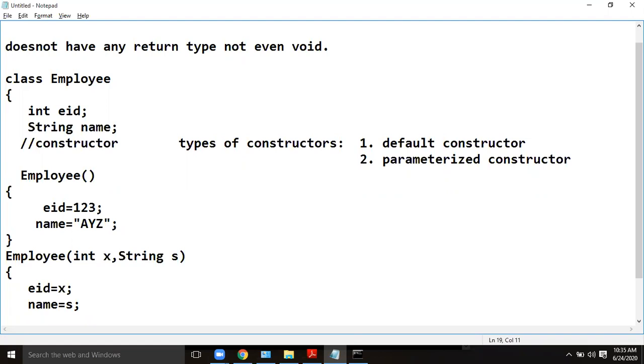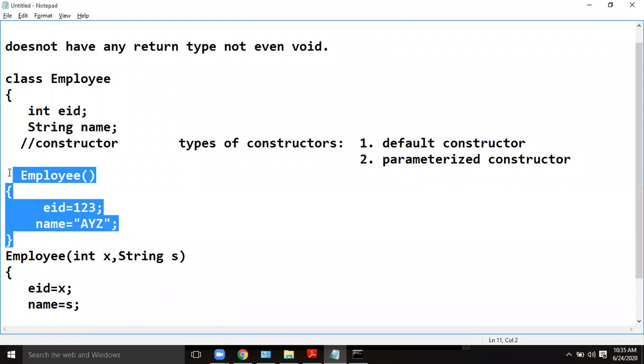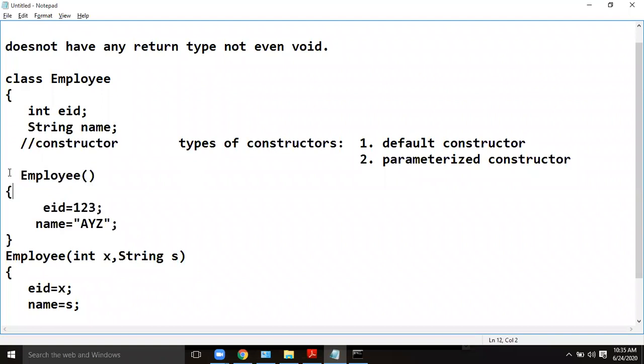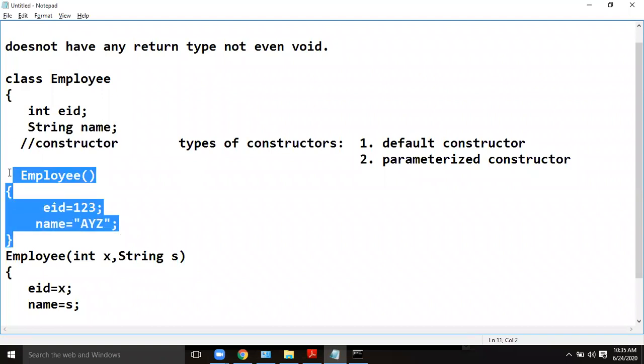In the earlier case, how did you build your objects? With the help of methods. Now this is a better way of initializing the objects, with the concept of a constructor. You see, this first version is a default constructor. It is not having any arguments, and it is just initializing the instance variables like this.